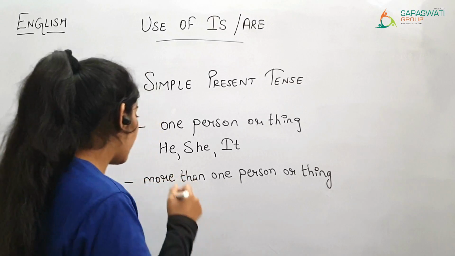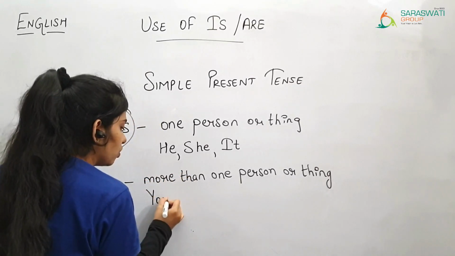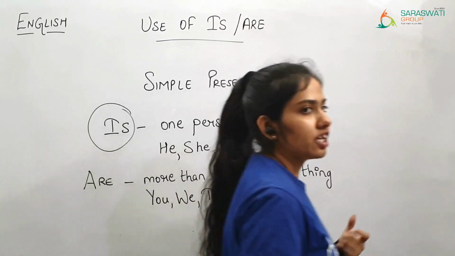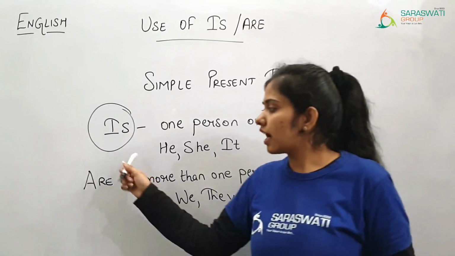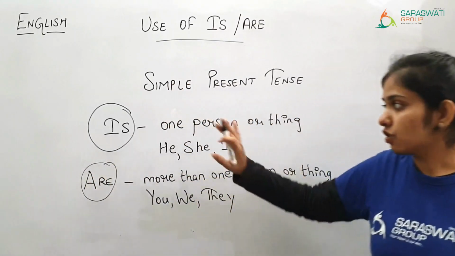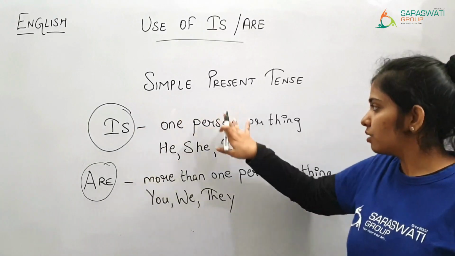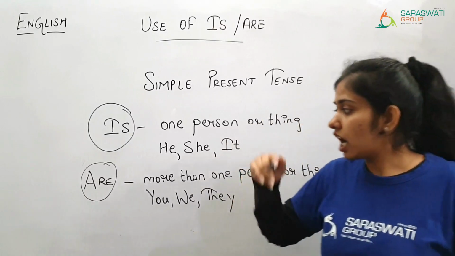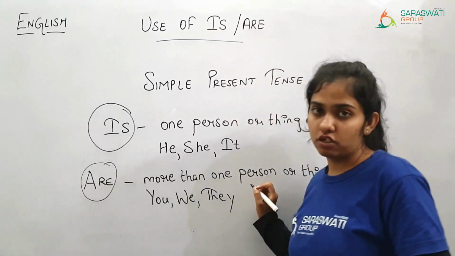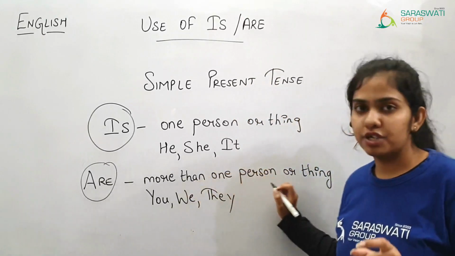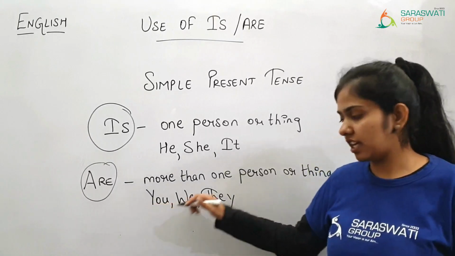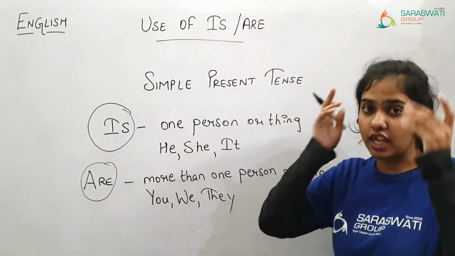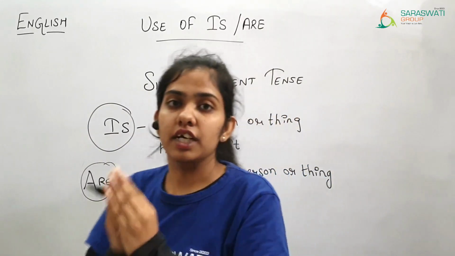Now, and the words like you, we, they. જ્યારે આ કોઈ બી words હોય, you છે, we છે, they છે, તો ત્યારે પણ are નો use થાય છે. So is we are using for one person or a thing, or the words like he, she and it. And are we are using for more than one person or a thing, એટલે કે plural form, or the words like you, we and they. આ words હોય તો are નો use થાય. And is માં કયા words આવે? He, she and it. These are the words that will come under this.